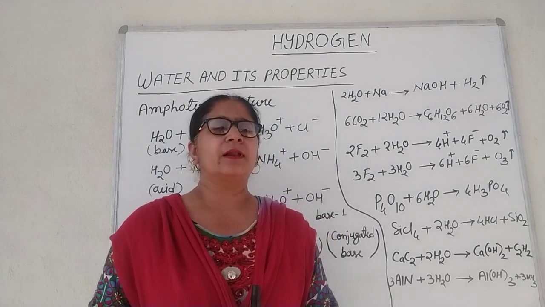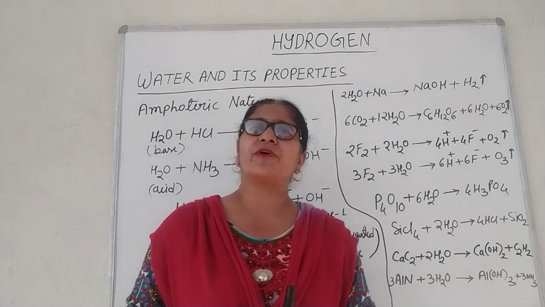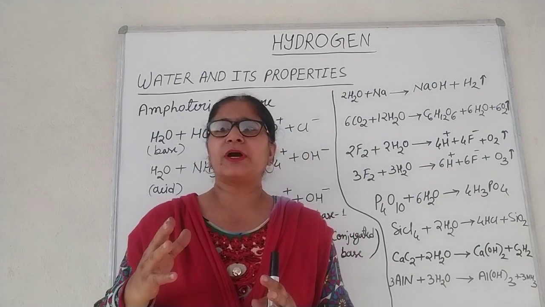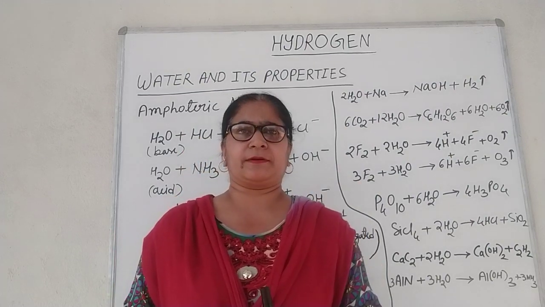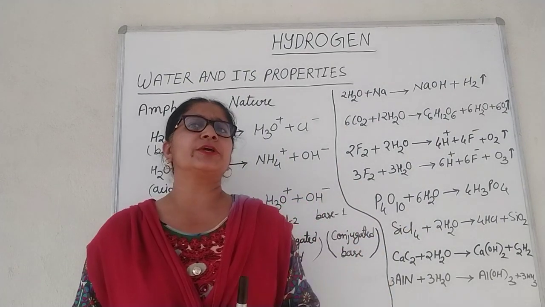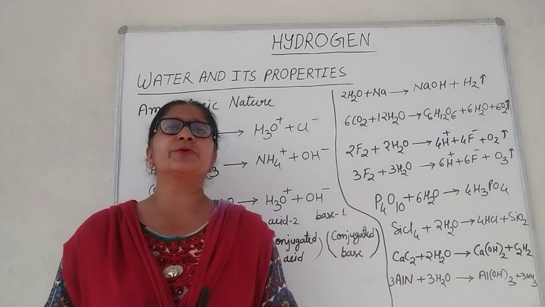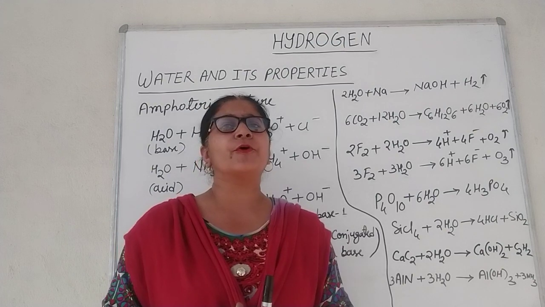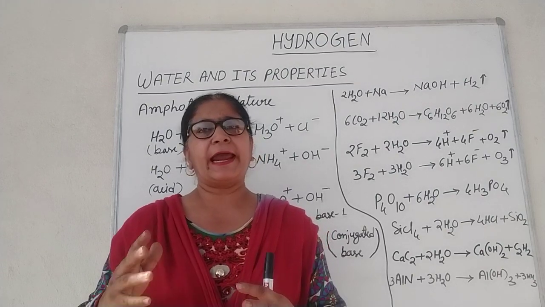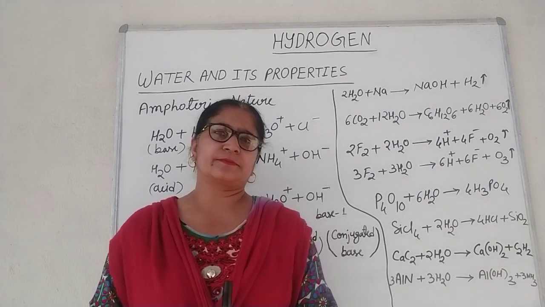For example, in copper sulfate pentahydrate, CuSO4·5H2O, one water molecule is hydrogen bonded to the sulfate ion, and the other four molecules are coordinated to give the [Cu(H2O)4]2+ ion and SO4 2- ion.